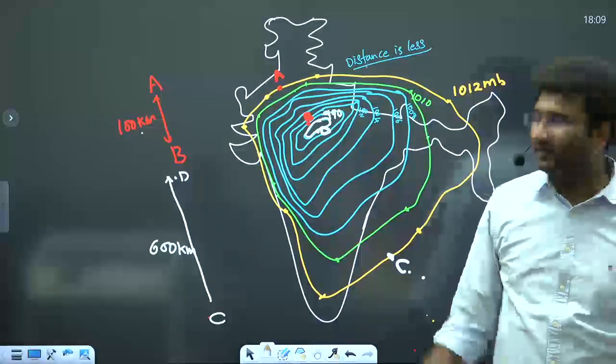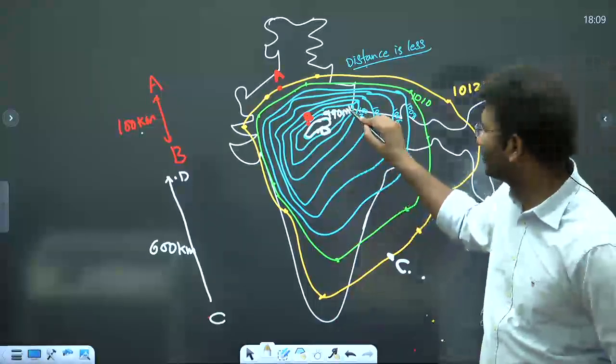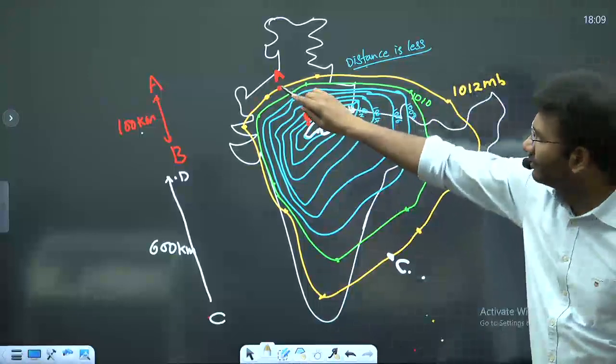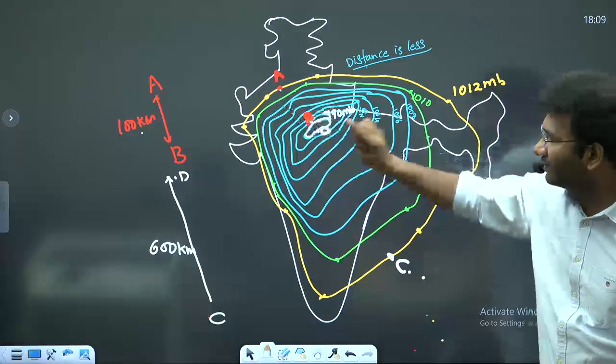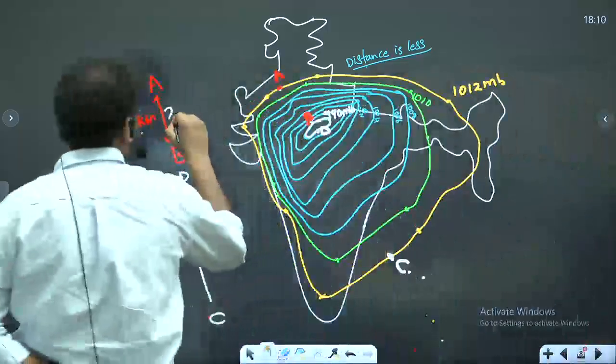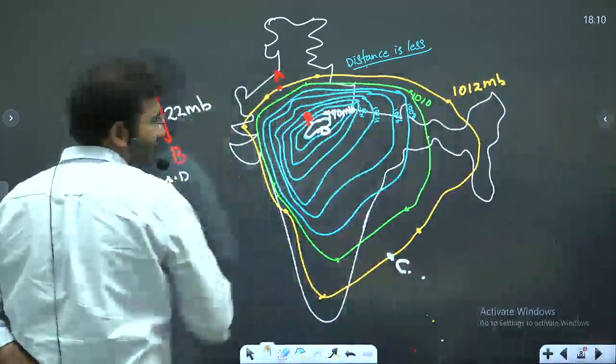This is the 990 millibar isobar I have drawn. So from 1012 to 990, the difference is 22 millibars.